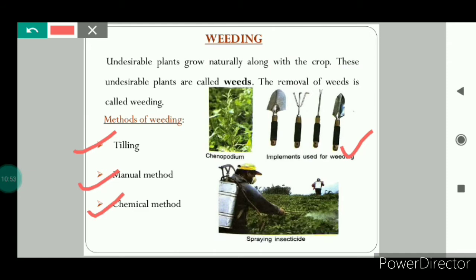So after discussing weeding, the next is crop protection.